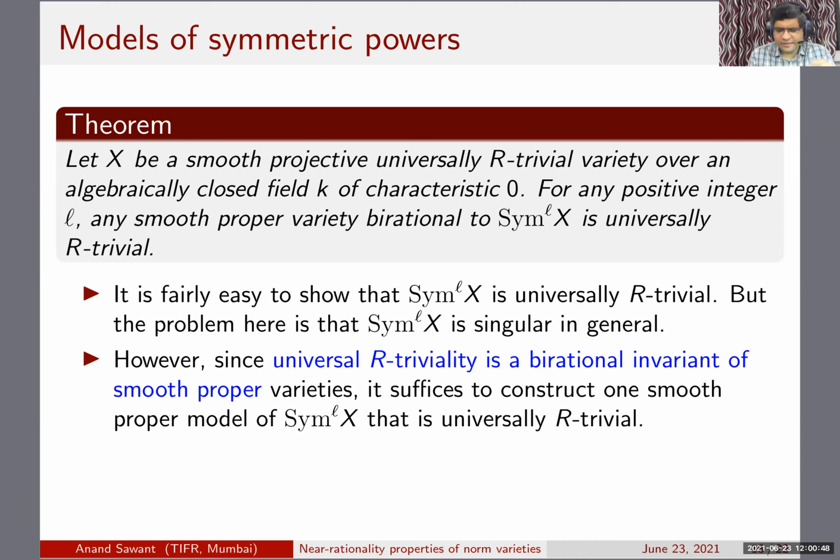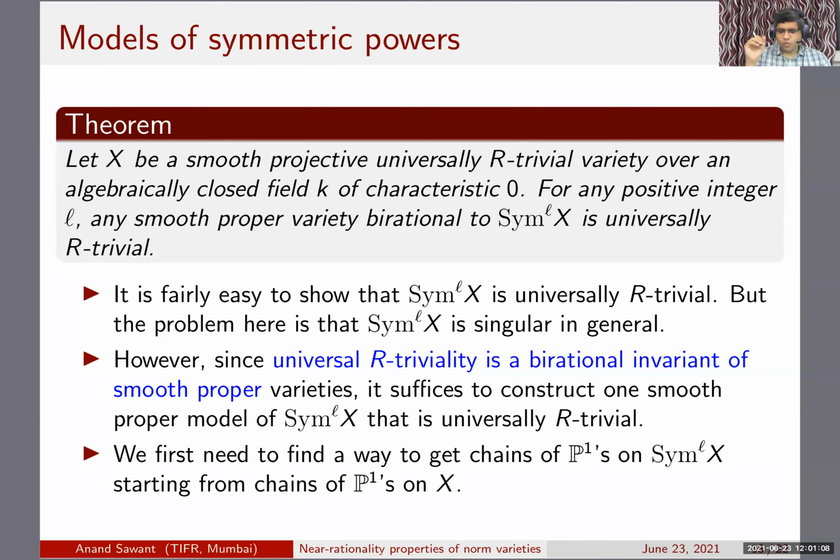I mean, one can actually show it, but the problem is that it's singular, and that cannot be used to prove that a smooth proper model of sim L X is universally R trivial. So it's only a birational invariant of smooth proper varieties. But it's enough to construct one smooth proper model that is universally R trivial. Then we are done, because once we have it for one smooth proper model, it's a birational invariant, so then we can get it for anything.